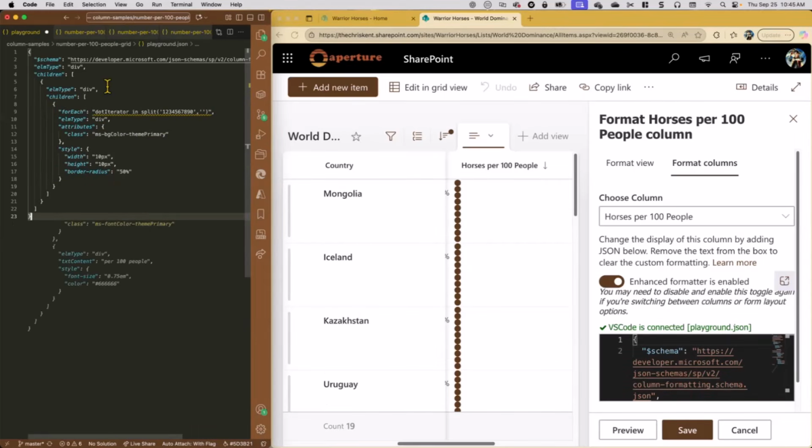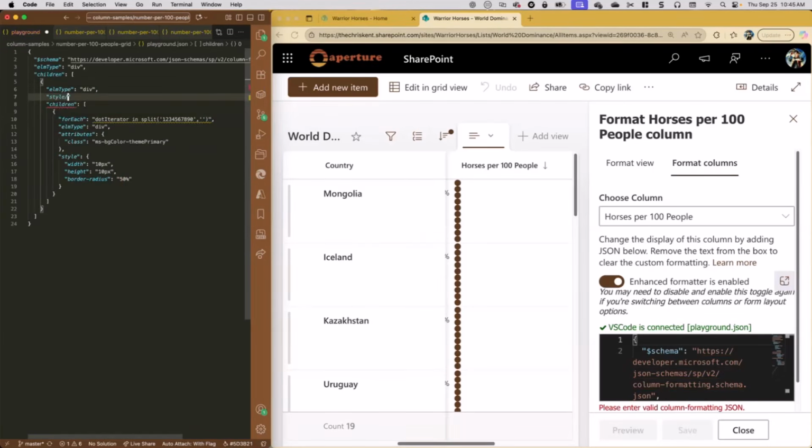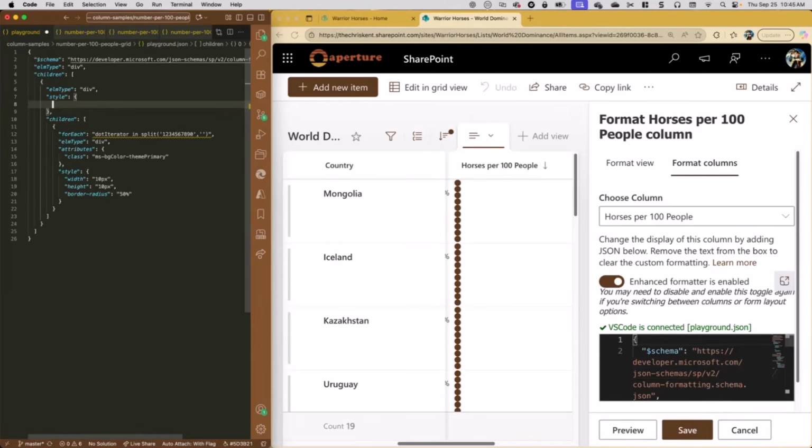There we go. So now we didn't change anything, although you'll notice that suddenly our dots are now vertically expressed, which is not what we want. So let's fix that. So we're going to add our style element here. Go ahead and make that with a comma so it starts to apply.